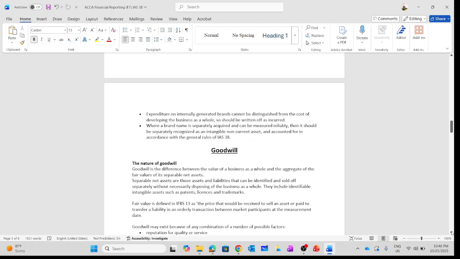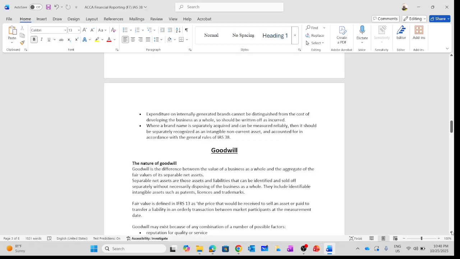We are not going to capitalize that internally generated intangible asset. Where a brand name is separately acquired, as I mentioned earlier, when someone decides to use the MSS mentorship and online classes brand name, they are going to recognize it in their own financial statement and it can be measured reliably. Then it should be separately recognized as an intangible non-current asset and accounted for in accordance with IAS 38, which is very important for us to know.